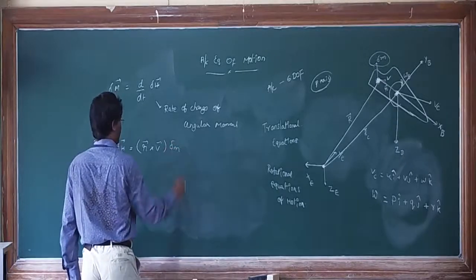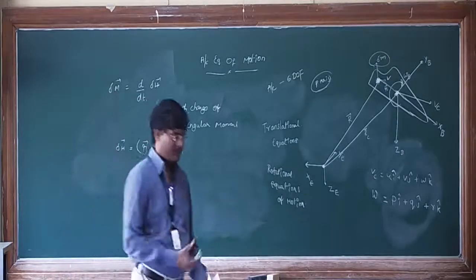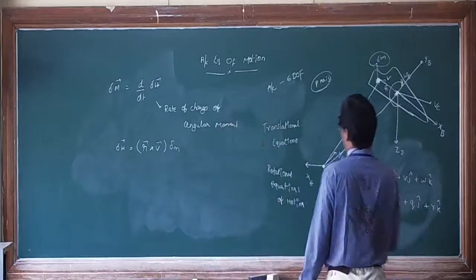So you can represent angular momentum as R bar cross V bar.